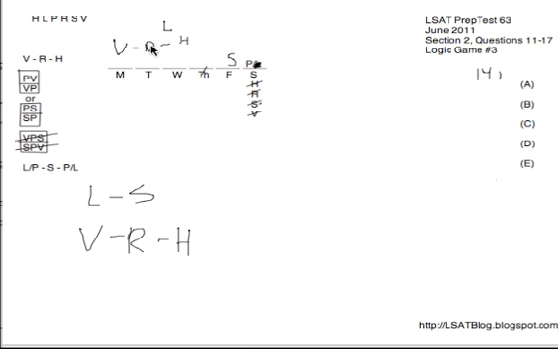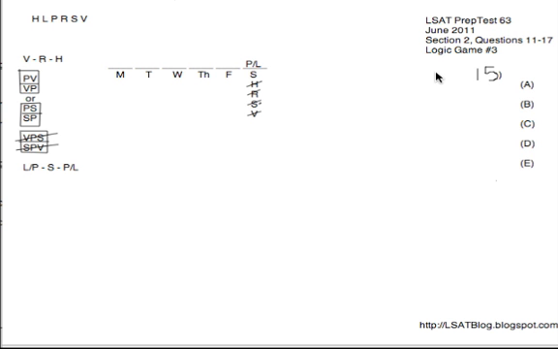So they're asking us here, could be true except. So we could find the 4 things that could be true and eliminate them, and whatever remains will be our answer, or we could just look for something that cannot be true if it jumps out at us. So I want to look for something mentioning S because that is the only concrete must that we have where we're ending up on a particular day, aside from P on Saturday, of course. And we do find, in fact, choice E, S on Wednesday, to be impossible, and referring to S because S has to be on Friday. It could never be on Wednesday, so as such, E is our answer to number 14, and A through D are all things that could be true simply regarding the particular layout of V, R, H, and L.